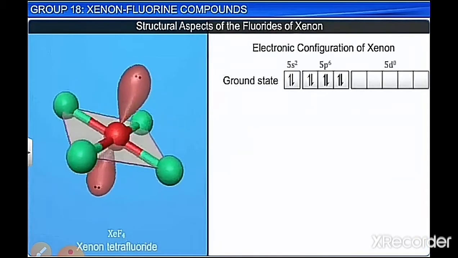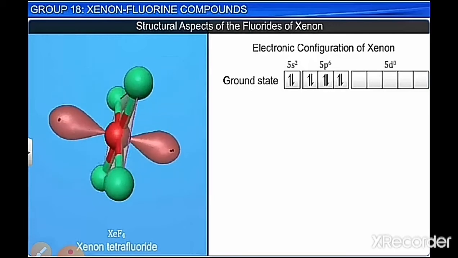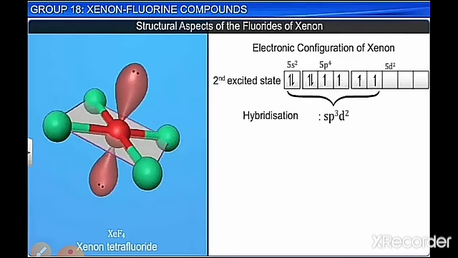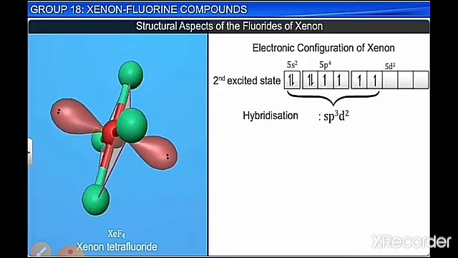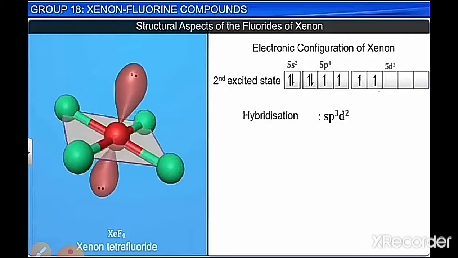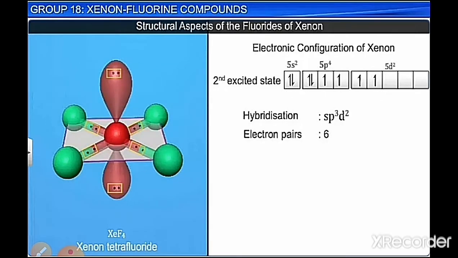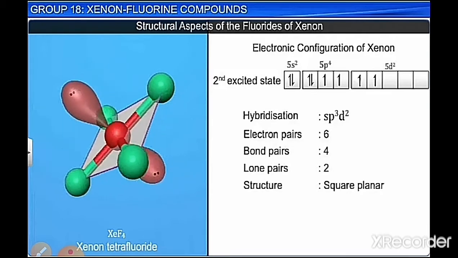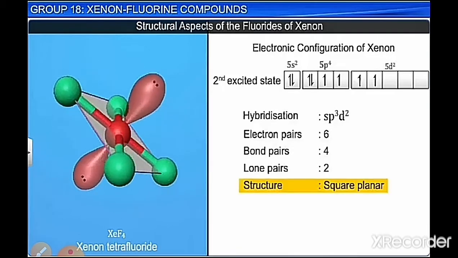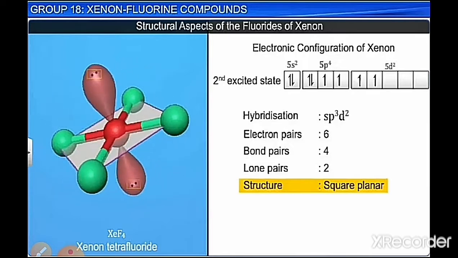Now xenon tetrafluoride, again xenon has 8 electrons in the outermost shell. It will get 2 times excitation because it forms 4 bond pairs. So it has 2 lone pairs and 4 bond pairs out of 6 electron pairs, and the 4 electron pairs which form bonds are present in the corners of the square, and the 2 lone pairs occupy the axial sites. So it has a square planar arrangement, and the hybridization is sp3d2.